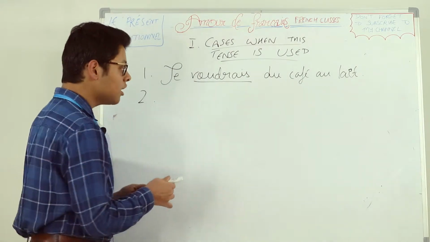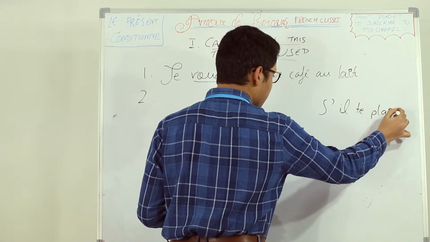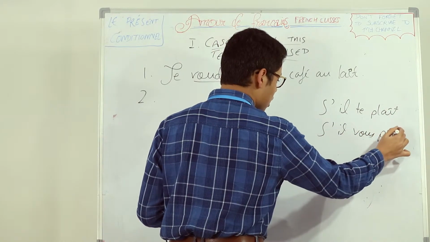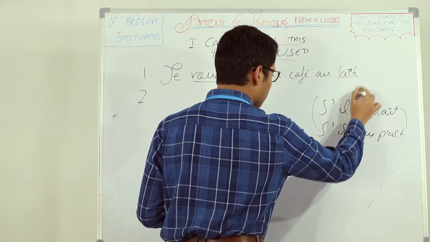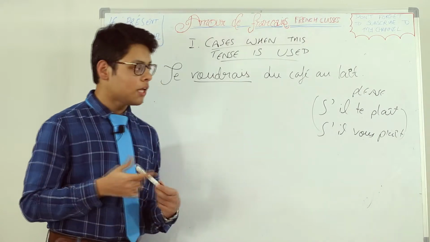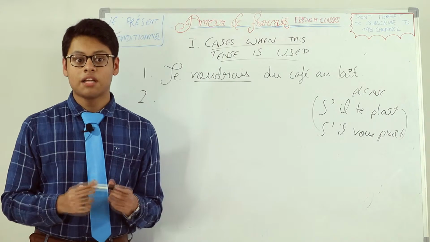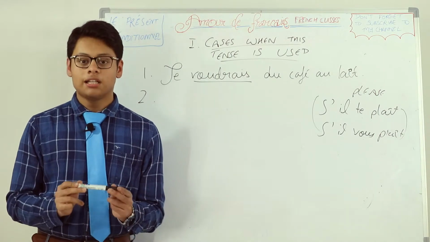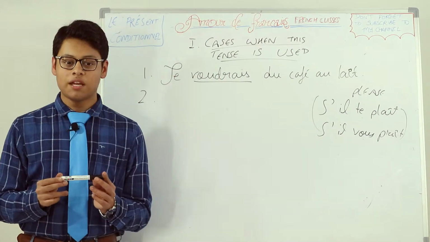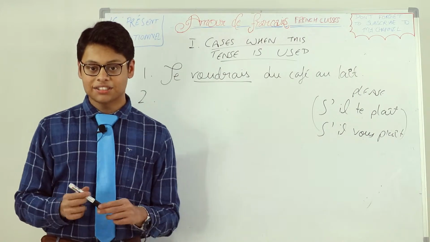So if we put the words s'il te plaît or s'il vous plaît, both meaning please, this indicates that you are very polite. So when you are conversing in a polite manner, the tense which you have to use is present conditional.